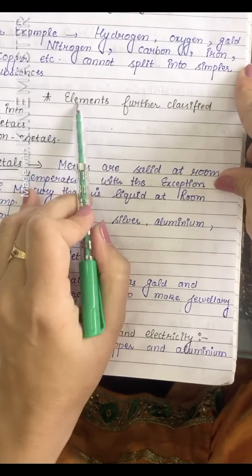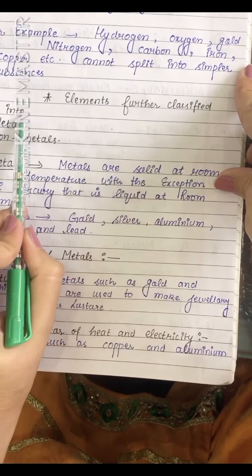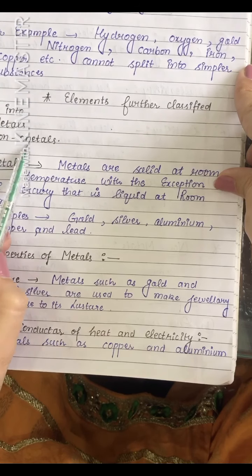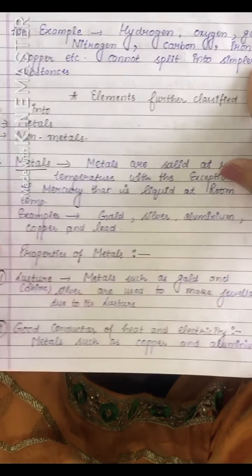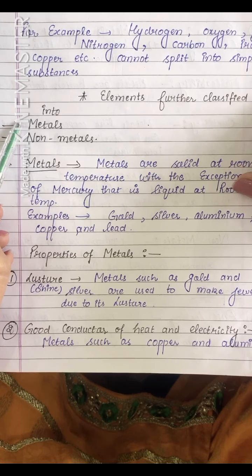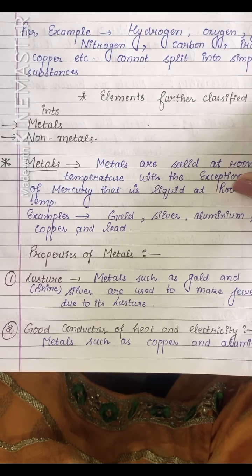Next is elements further classified into metals and non-metals. Can you give me the daily life example of metal and non-metals?